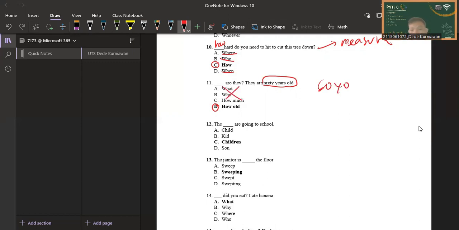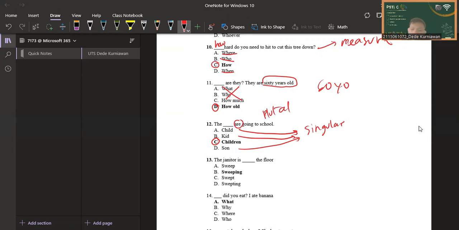For question number 12, the blank are going to school. This question is regarding irregular plural nouns. Child is singular, kid is also singular, and son is also singular. So the answer is C, "children," because we know this is plural from the to be "are," which shows that something is plural.